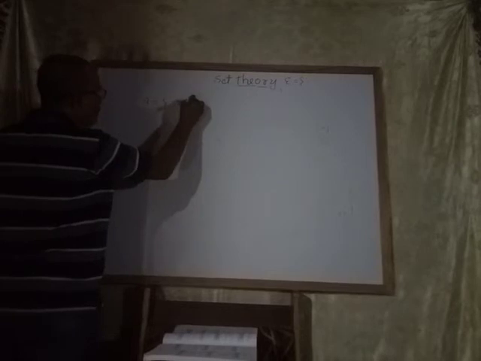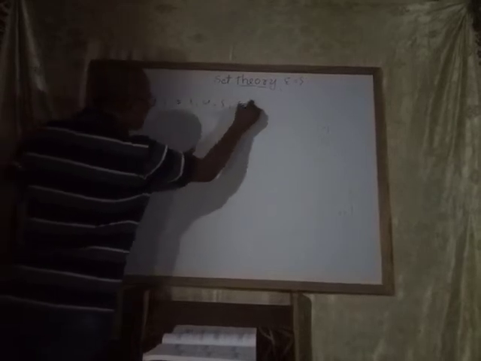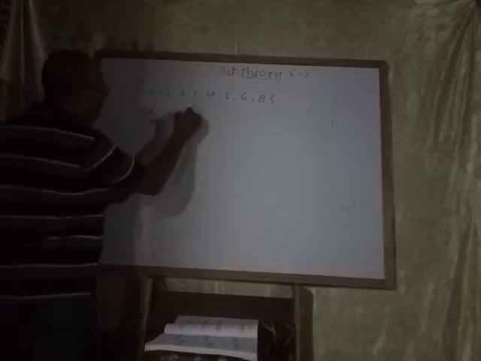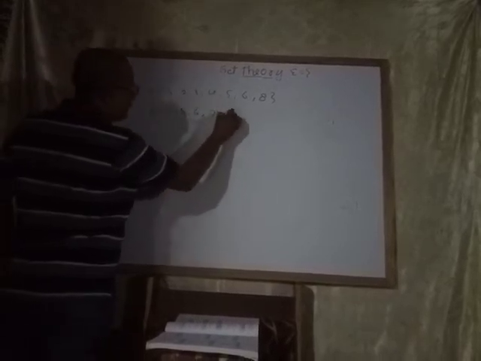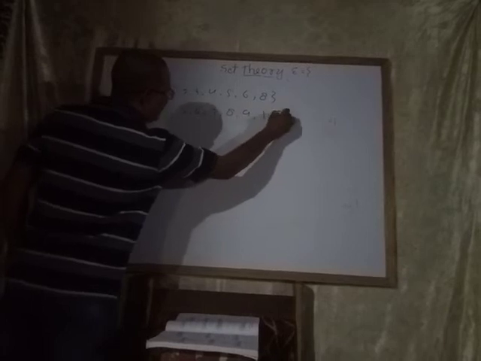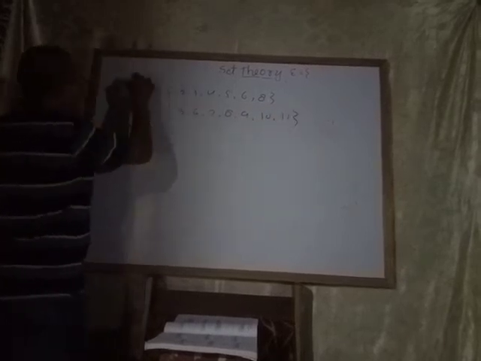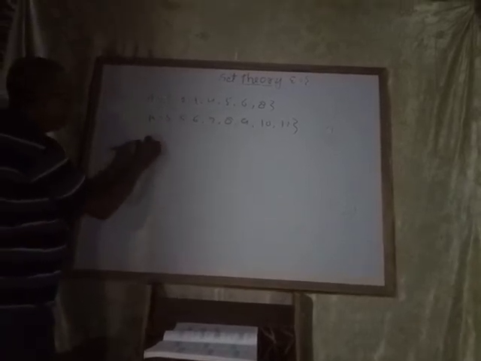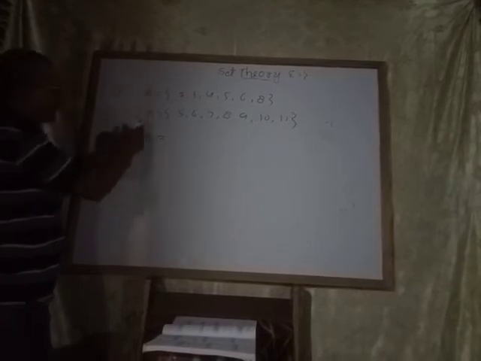Suppose that set A has elements 2, 3, 4, 5, 6, 8, and set B has elements 5, 6, 7, 8, 9, 10, 11. Two sets are given. Question: you have to find A minus B, meaning the difference of two sets.